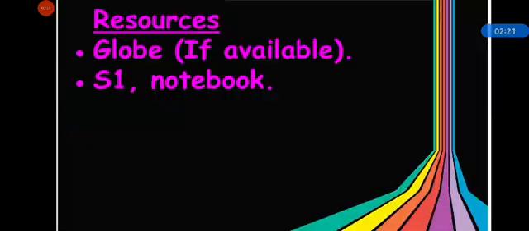Now you need some resources for today's topic. If you have a globe available with you, you can keep it. If you don't have a globe, we will understand with the help of pictures. No need to worry, okay? We will use pictures for understanding the topic. And keep your S1 and notebook with you.